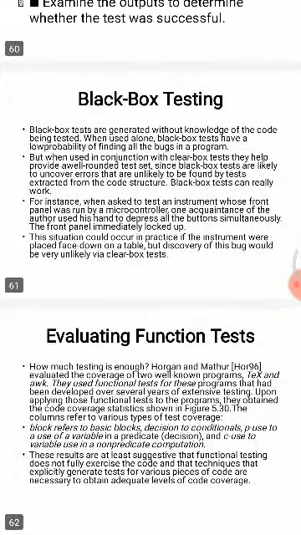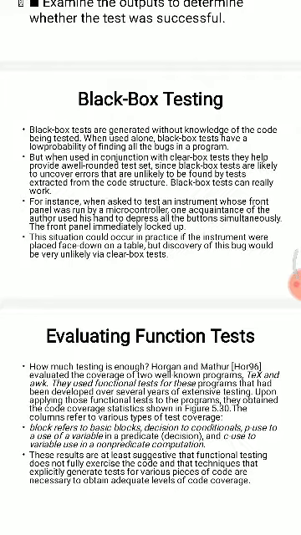Next, evaluating the functional tests. How much testing is enough? We evaluate coverage on well-known programs. These are functional tests for programs that had been developed over several years of extensive testing. The block refers to basic blocks, decision to conditional branches, p-use is a use of a variable in a predicate, and c-use is a use of a variable in a non-predicate computation.